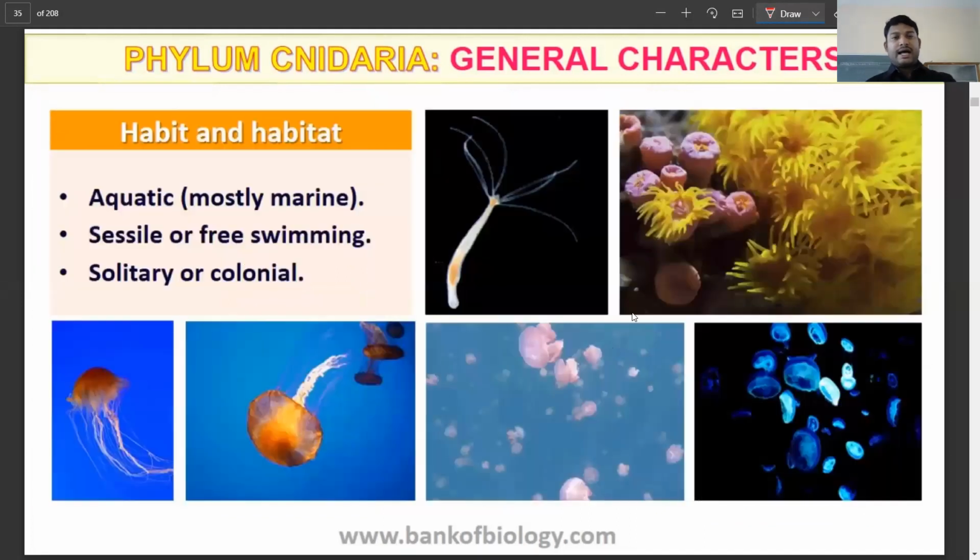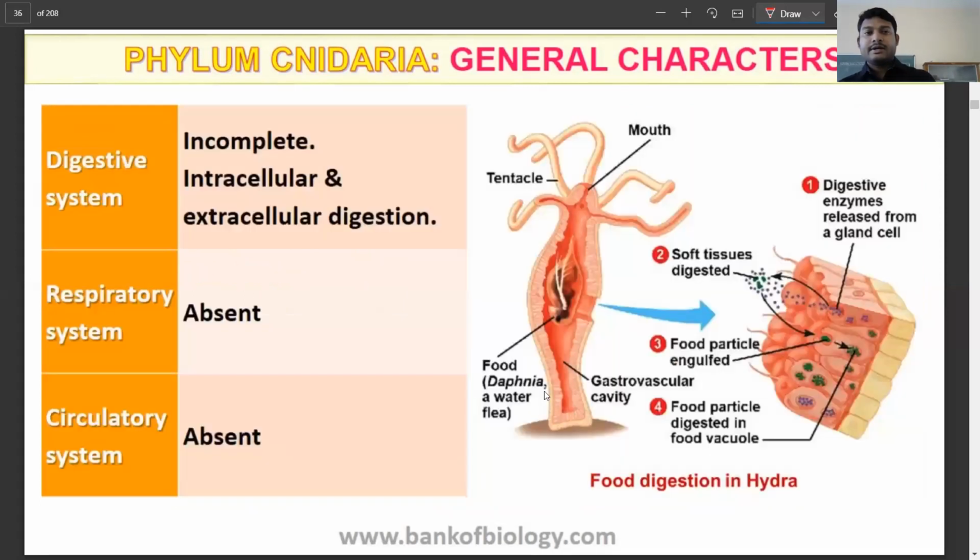So let's move on to the habit and habitat. Again, most of them are going to be marine. Some of them are free living, freshwater. So they are aquatic in nature, and they are sessile or free swimming. Sessile means they are fixed and cannot move. And then solitary means they are either single or they can appear in groups, which is called the colonial form. So they can be solitary or they can be in groups.